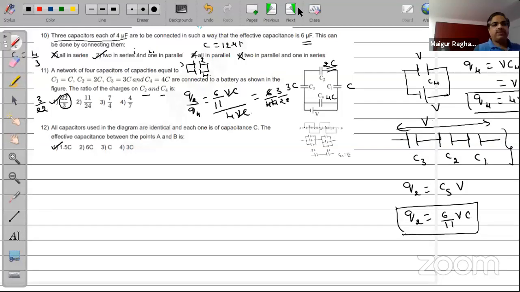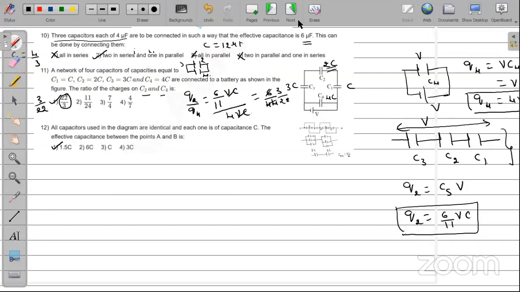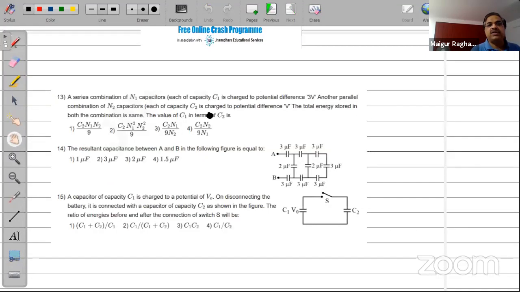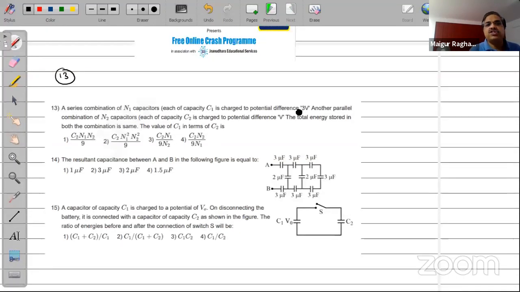Okay, 13th question. Since it's a very important chapter, let's not drop any questions. A series combination of N1 capacitors, each of capacity C1, is charged to a potential of 3 volts. Another parallel combination of N2 capacitors, each of capacity C2, is charged to a potential V. The total energy stored in both the combinations is the same. The value of C1 in terms of C2 is... That's a nice question.